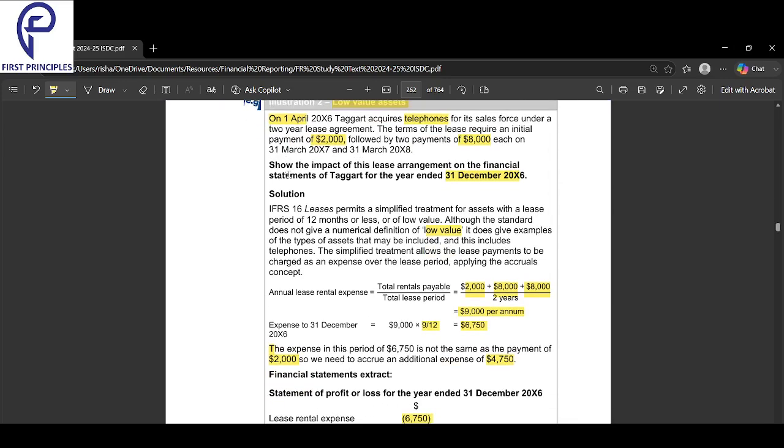I can't just bring it in Jan, Feb, and March because there was no expense at that time. So the 9 months expense is 6750, though for 1 year ideally the accrual would be 9000. I can only take it for 9 months. Next year, I'll take it for the full 12 months. For the first year, I can only take it for 9 months as an expense. 6750 is an expense.